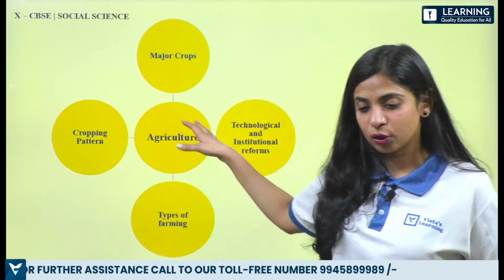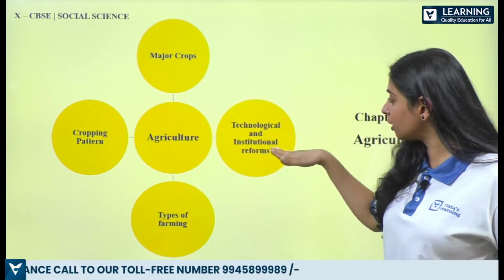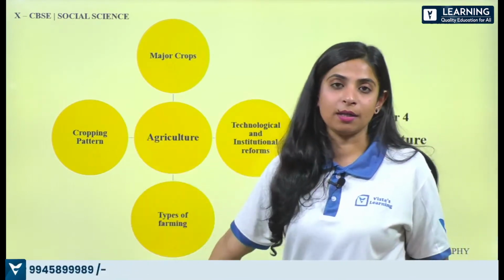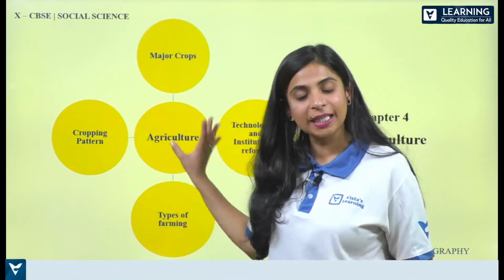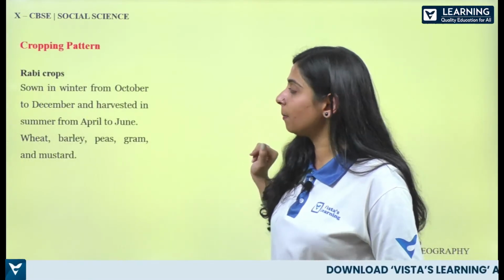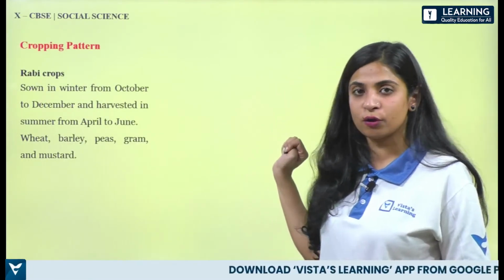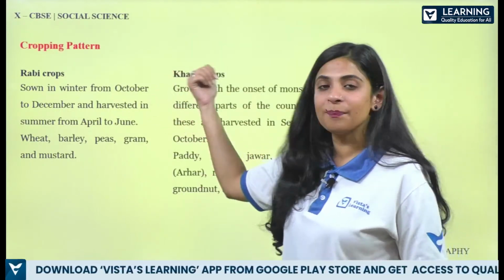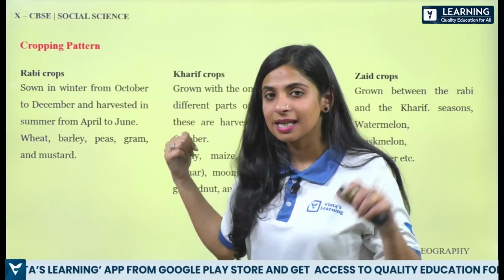So what sort of major crops are there, then technological and institutional reforms, then types of farming and cropping pattern. You can expect questions from these topics. Now with that, let's first start with cropping pattern. Now there are 3 kinds of crops which we are growing according to the season. Number 1 is Rabi, second is Kharif, and third is Zaid crops.